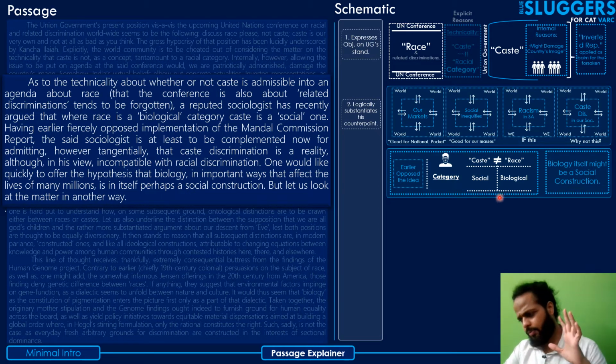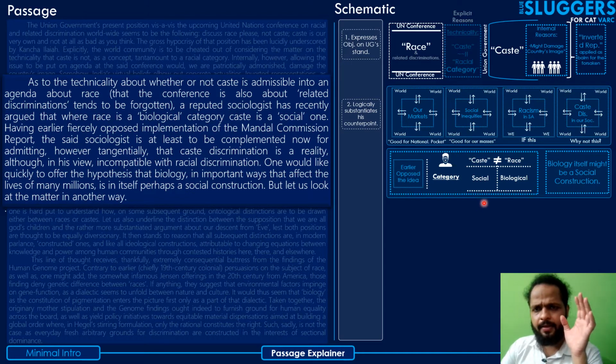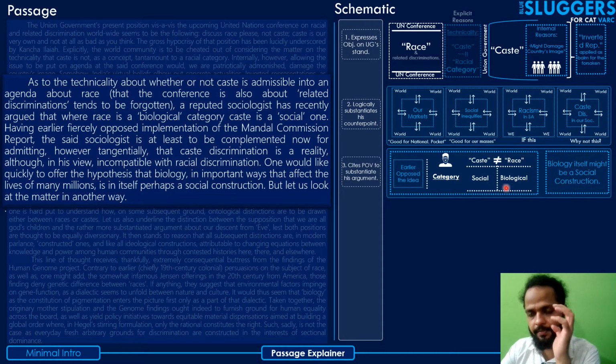Okay, so now the point the author is trying to make here is that even after this sociologist accepted that caste as a category exists and caste discrimination is a reality, still he has said that it is not compatible with race, because race is a biological category and caste is a social category, right? That means social is constructed by culture. Okay, and this is the part that the author tries to attack in the last part of the sentence.